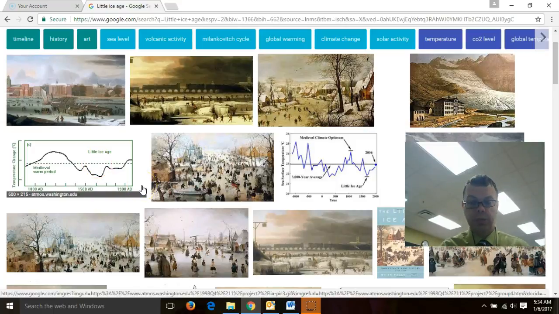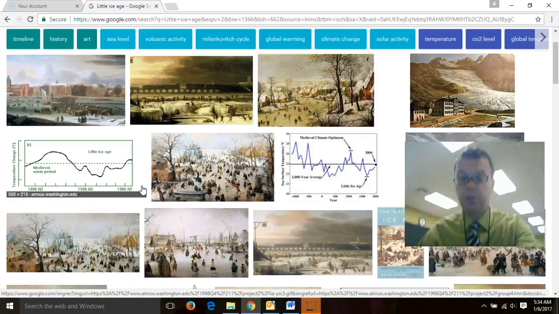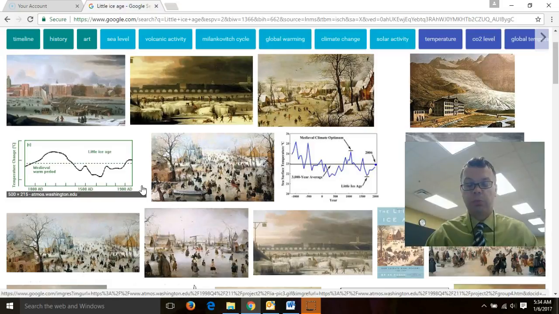Hello AP students, and we are on our packet for 4.2. Moving pretty fast here, and our first packet after Christmas, after Mr. Wood returned from my trip from Peru.